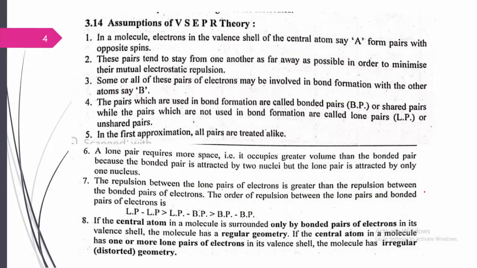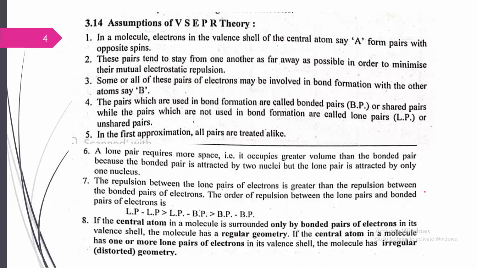There are some assumptions here. We can see the assumptions of VSEPR theory. First, in a molecule, electrons in the valence shell of any central atom, say A, form pairs with opposite spins. Second, these pairs tend to stay as far from one another as possible in order to minimize their mutual electrostatic repulsion.